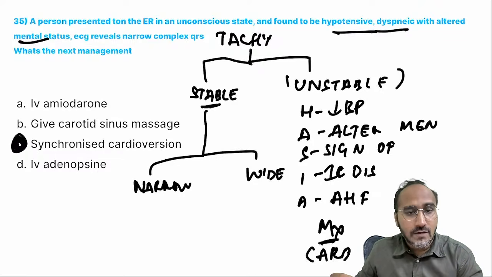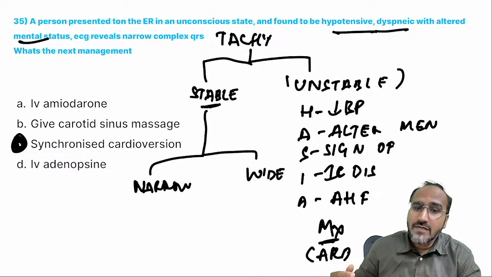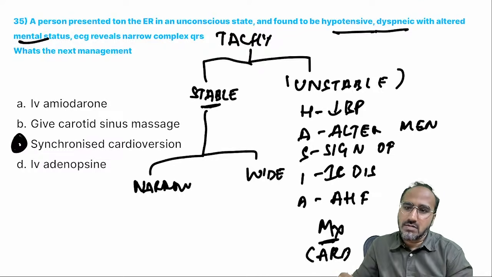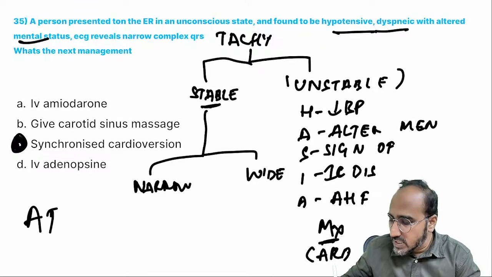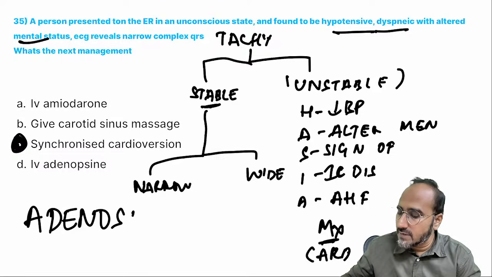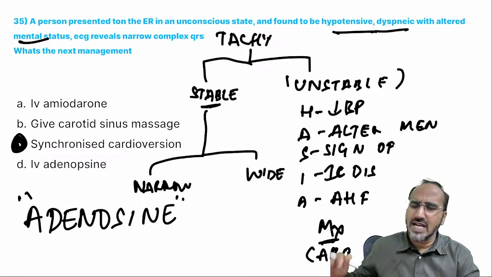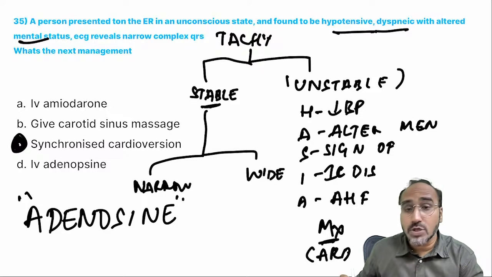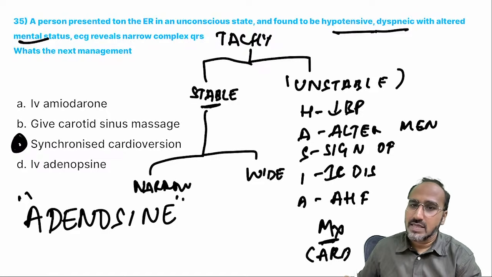You have to go for VABC. V is nothing but what? Vagal maneuver. If by vagal maneuver the patient is not been managed, then the drug of choice for management of tachycardia is always what, guys? It is adenosine. Very, very, very important. There are more drugs even, but drug of choice for tachycardia management is adenosine. And what is the initial dose of adenosine? 6 milligram. If it's not reverting, then 12 milligrams.